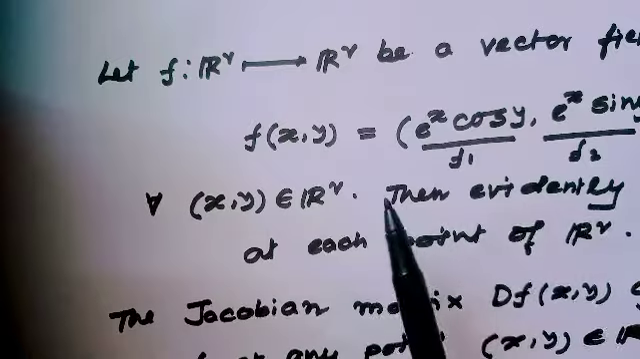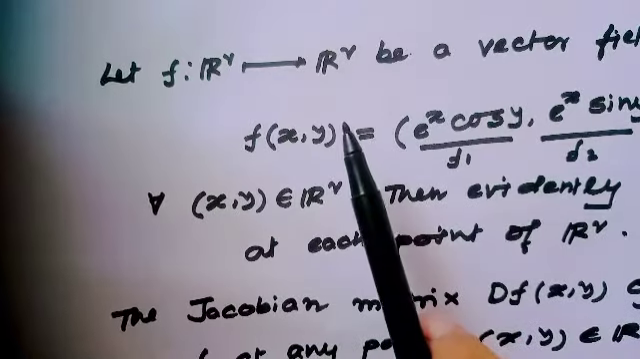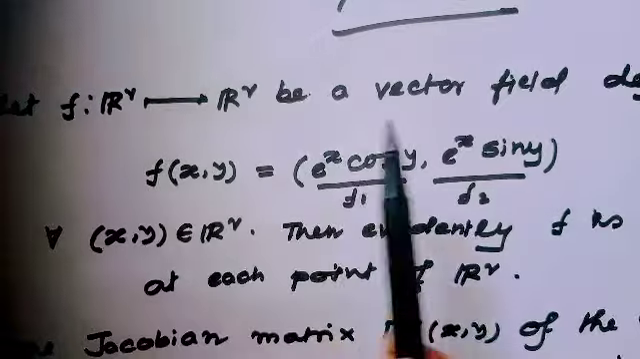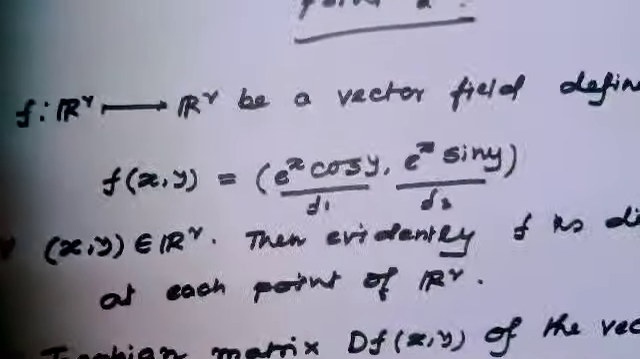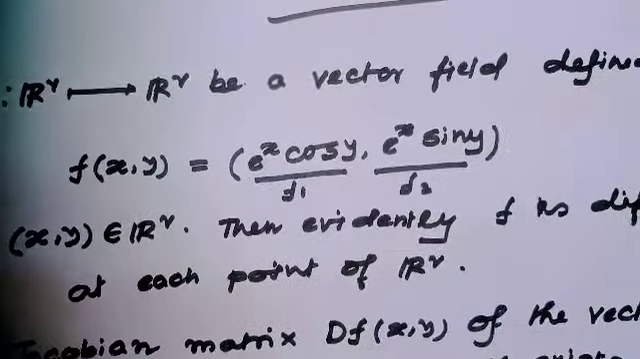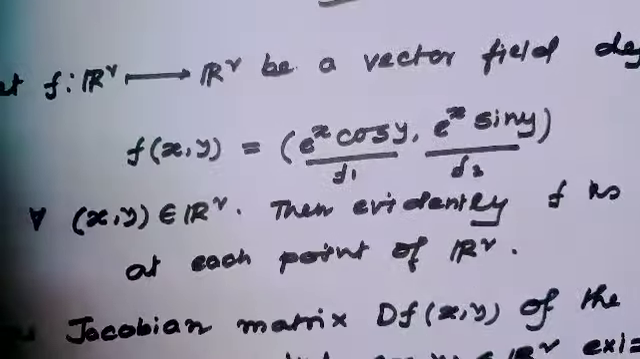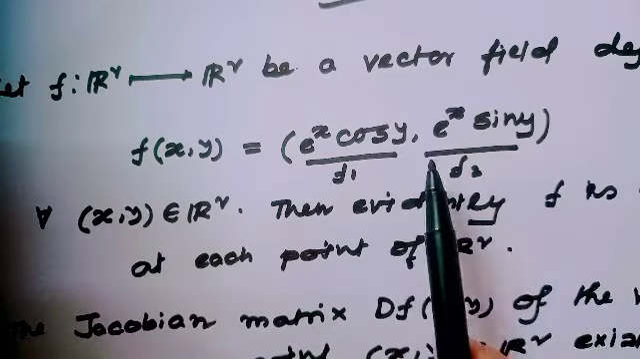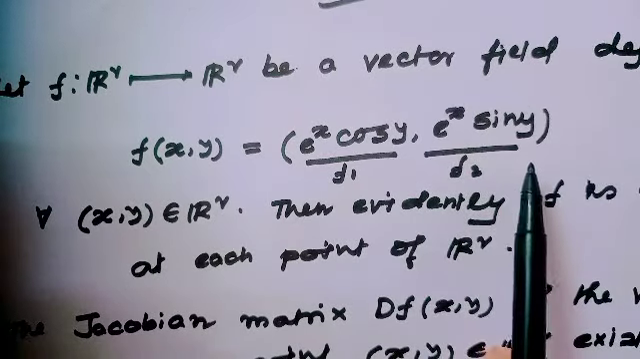As an example, consider F a function from R2 to R2, which is a vector field and defined by F of x, y equal to e to the power x cos y comma e to the power x sin y.